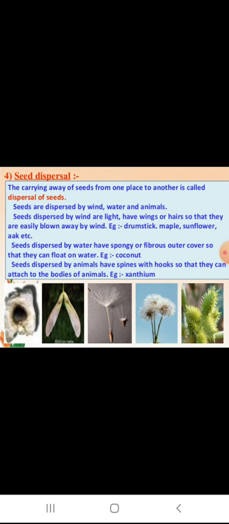Dispersal of seeds by explosion of fruits. Some seeds are also dispersed by bursting of their fruit at maturity. For example, castor seeds and okra or ladyfinger.